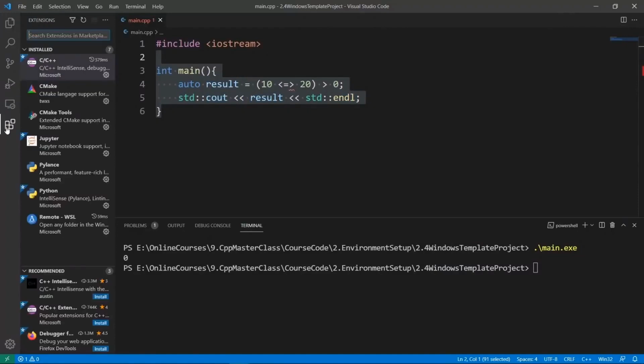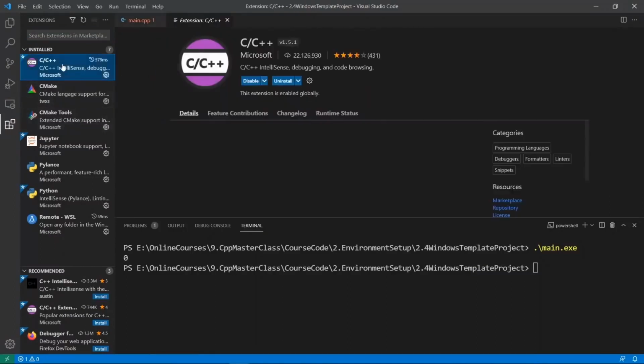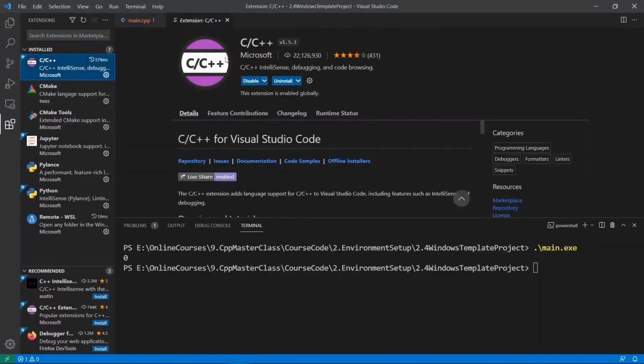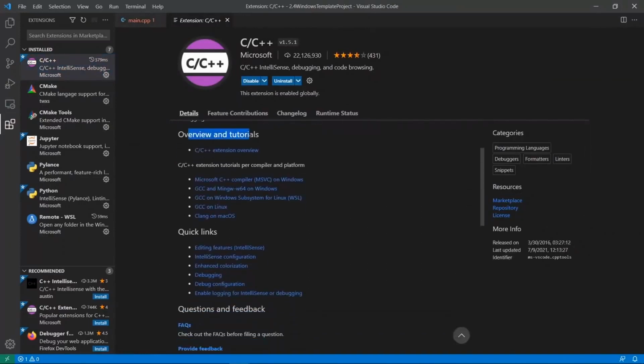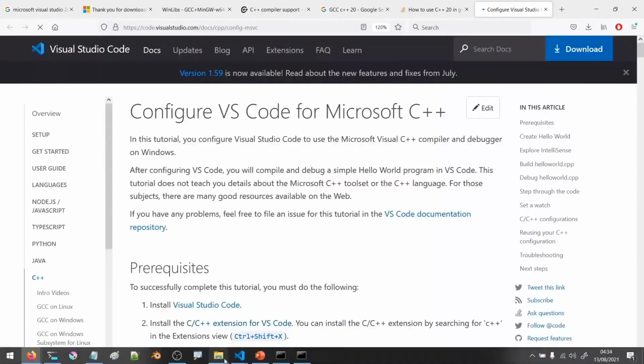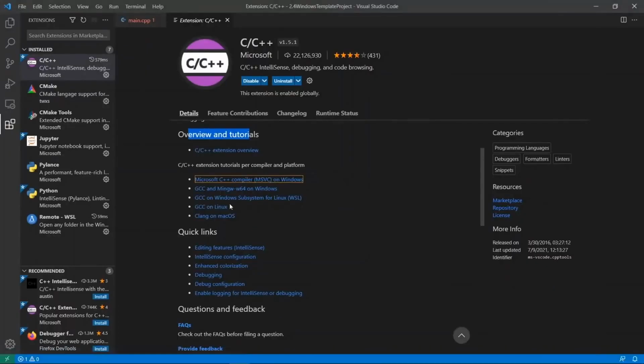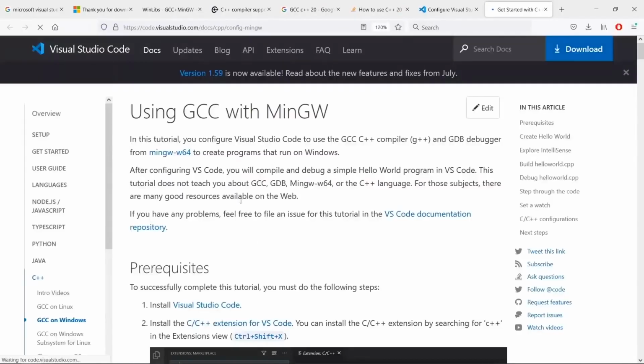But I am going to show you how to configure your compilers, and where I got the information. So click on extensions here, and we're going to find our C and C++ extension. If we scroll down, we're going to find tutorials on how to set this up on different compilers. For example, you can crack this open to see how to set up Visual Studio Code to use your compiler from Microsoft. If we come back, we can see a link to see how to use this with MinGW on Windows. Let's click on this.